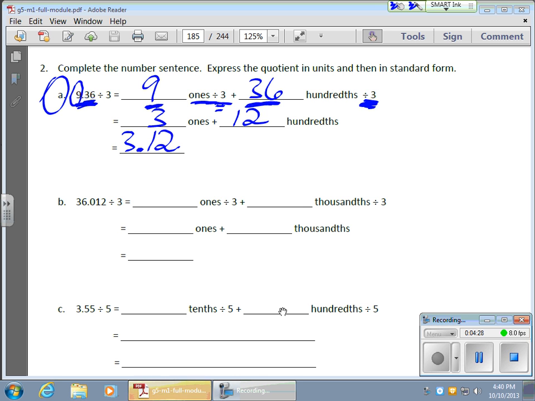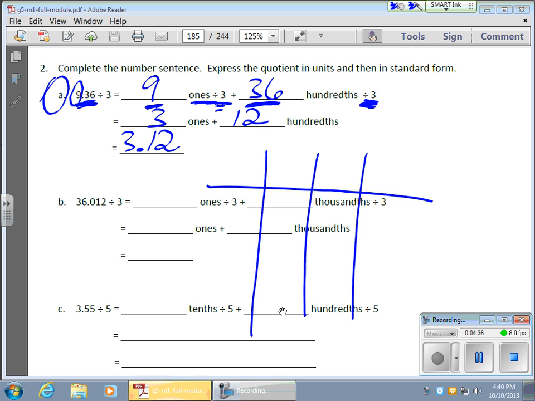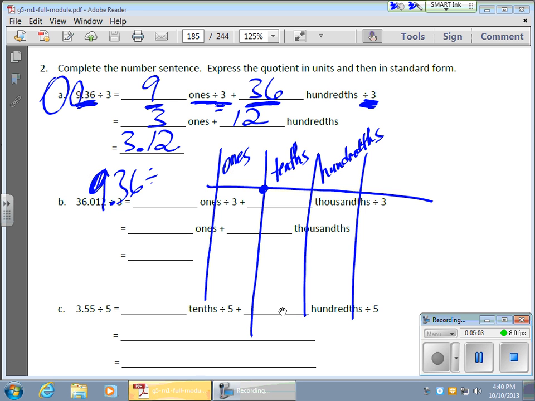What's neat about this, if you want to run a chart, is you can actually prove this on a chart. It's very concrete. The kids are really beginning to fully understand this whole concept of conceptualizing place value and are able now to chart these problems, which is great. Here's my hundredths. Okay, so let's take my 9.36, sorry, I'm going to divide this into 3 parts. And how does that look? Well, I'm just going to take this entire thing and break it into 3 parts.